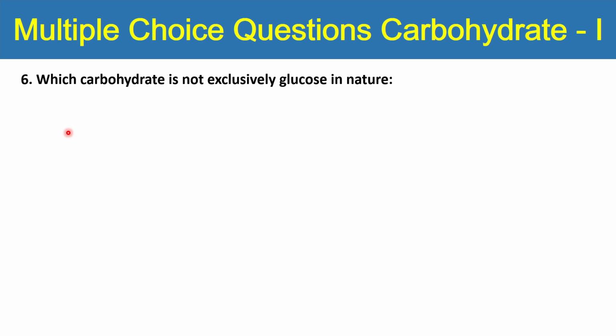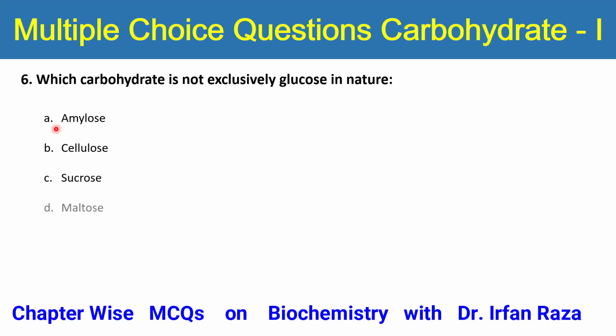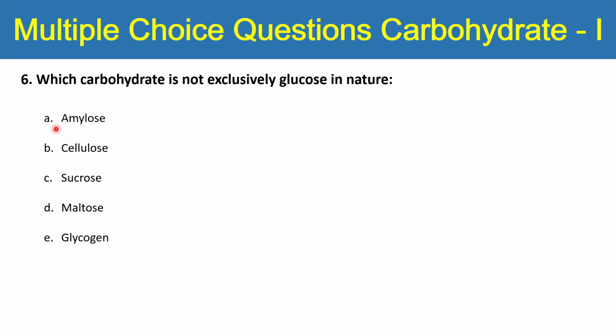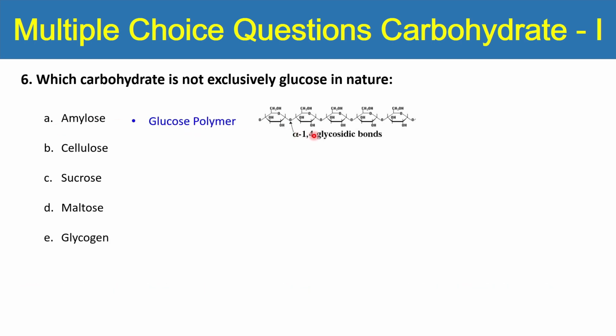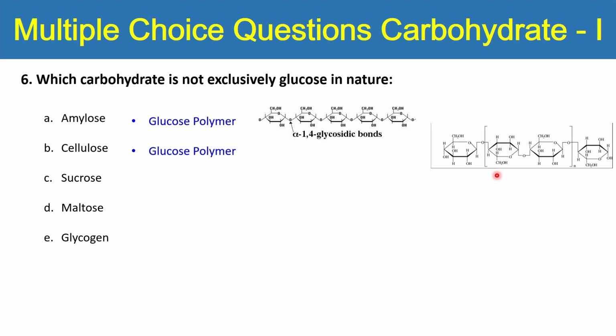Next question is, which carbohydrate is not exclusively glucose in nature? Amylose, cellulose, sucrose, maltose or glycogen. Amylose is made up of glucose polymer. You can see alpha 1,4 glycosidic linkage hai. Cellulose is made up of glucose polymer. You can see alpha 1,6 linkage hai.